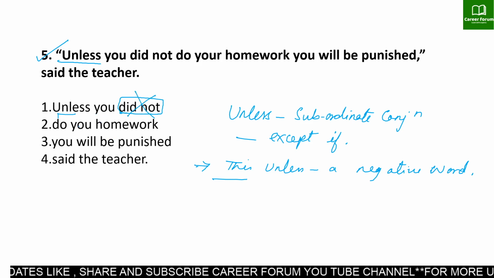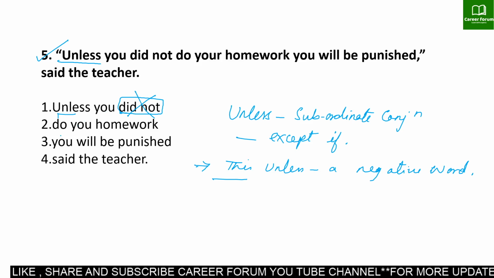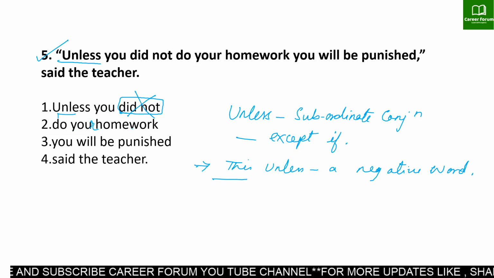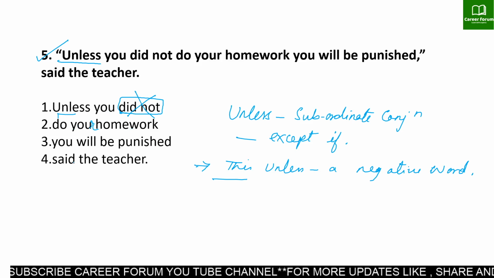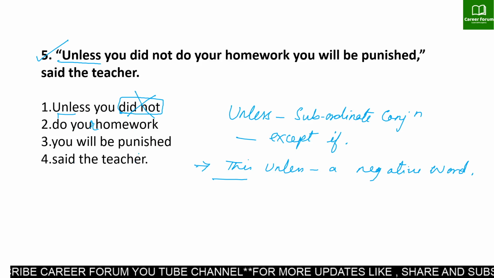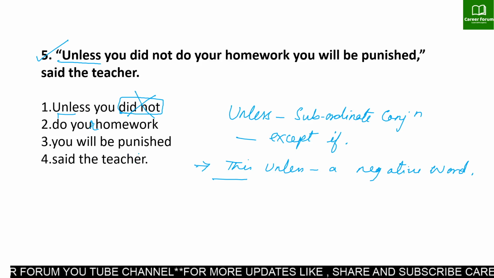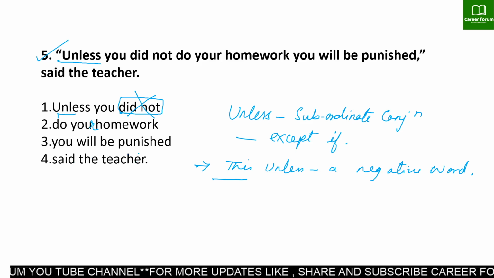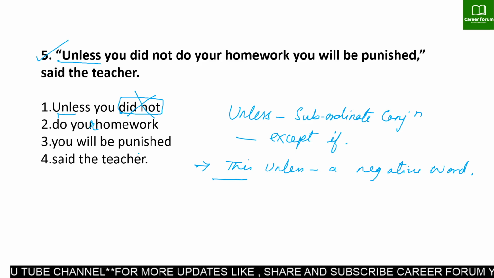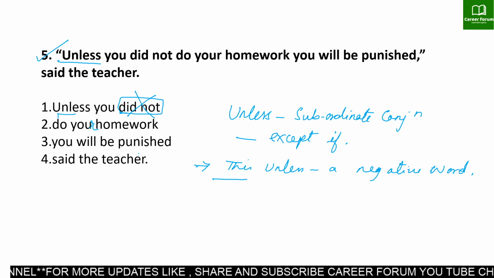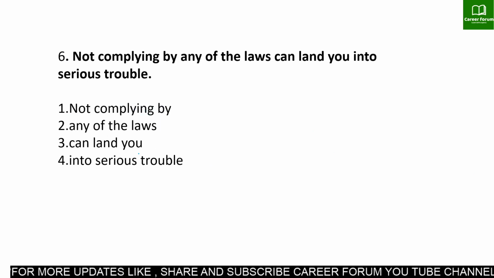So the correct sentence should be "Unless you do your homework, you will be punished," said the teacher. Fine. So remember, whenever you have unless in the sentence, try to look for the negative word. If it is there, the error lies in that particular part. Clear? So be specific with this rule of conjunction. Fine. Let's move to the next sentence.